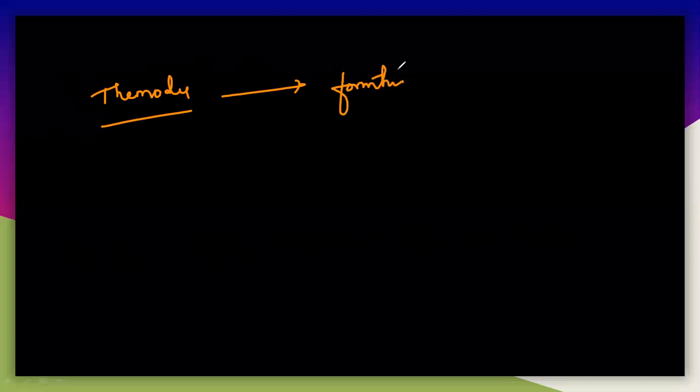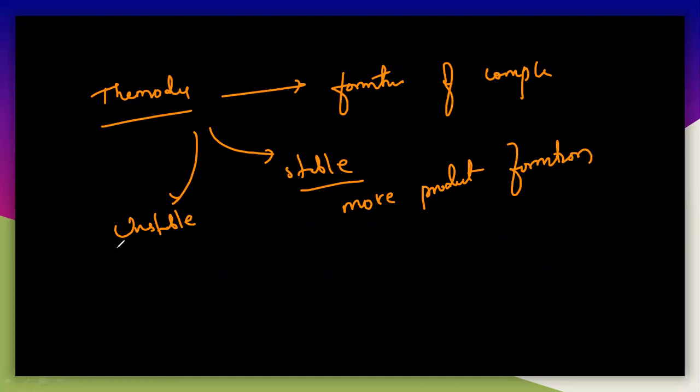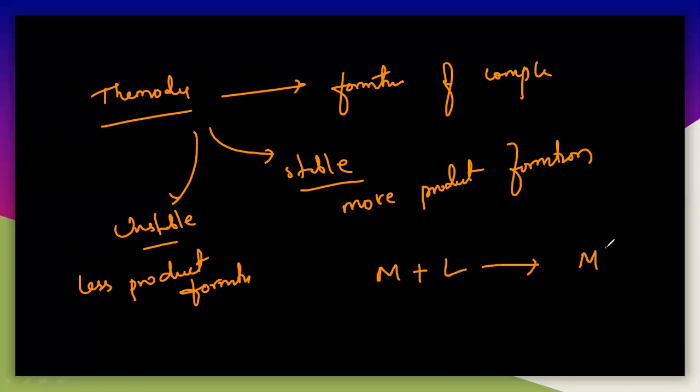So this is completely about the thermodynamic stability. So once again, I'm telling you this thermodynamic stability. According to thermodynamics, it can simply explain the formation of the complex. So there are only two ways. One is stable, one is unstable. We have only two words here. Stable means there is more product, that is, more is formed. So more product formation, and here less product formation. Very simple. M plus L and you are taking ML. So if more is formed it is stable, if less is formed it is unstable.